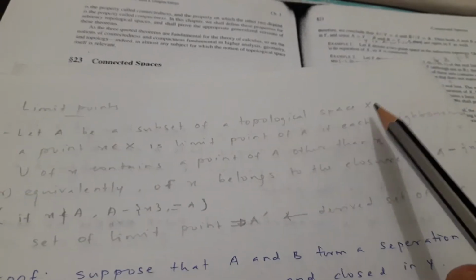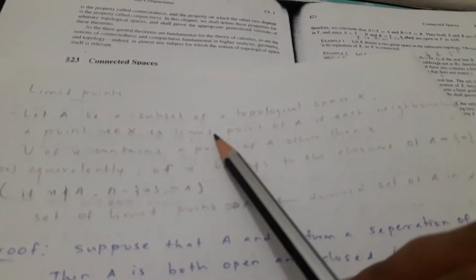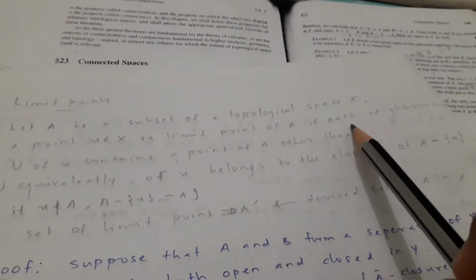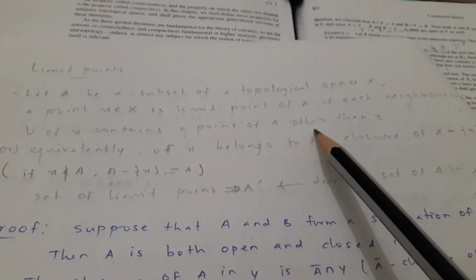Limit points: let A be a subset of a topological space X. A point x belonging to X is a limit point of A if each neighborhood U of x contains a point of A other than x.